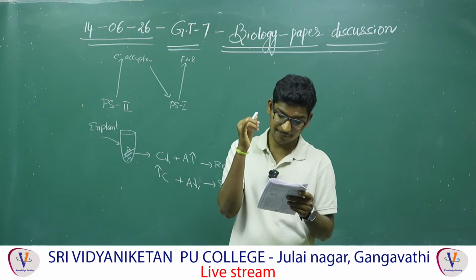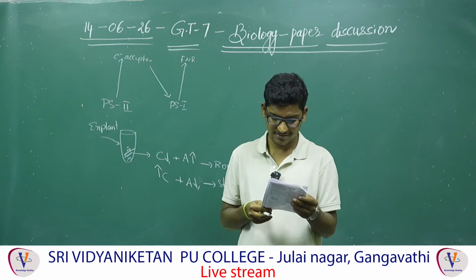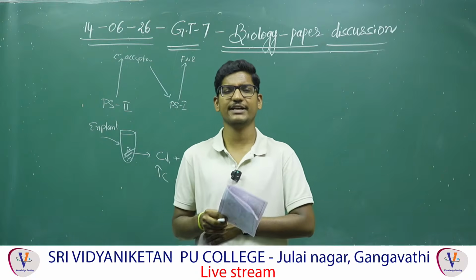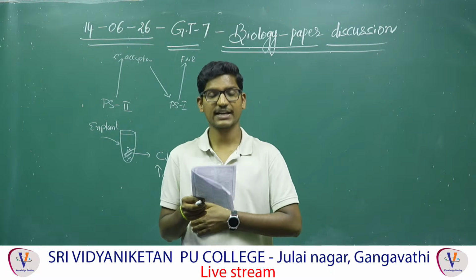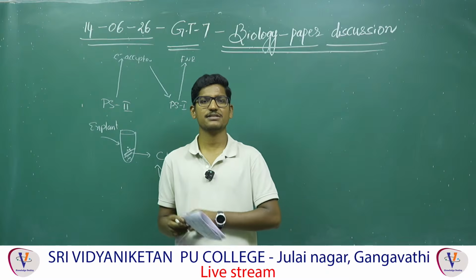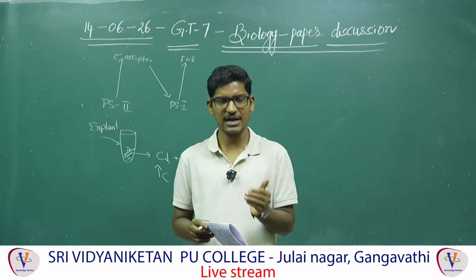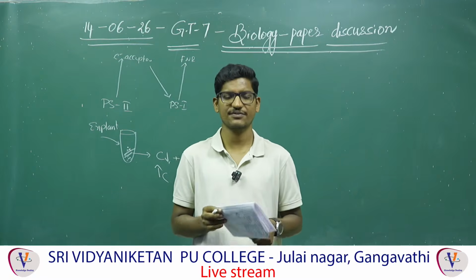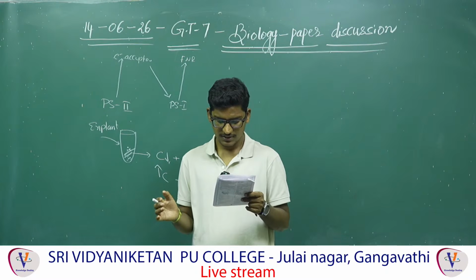Next, asexual reproduction mimics the sexual reproduction. Obviously, it is going to be apomixis. 121. DNA is negatively charged assertion, absolutely correct, but it is not because of nitrogen bases. It is because of phosphate group. So nitrogen bases charge we didn't mention. So phosphate group is having the negative charge, acidic nature. Acidic nature and negative charge of the DNA is because of the phosphate group. So A is true, R is false.